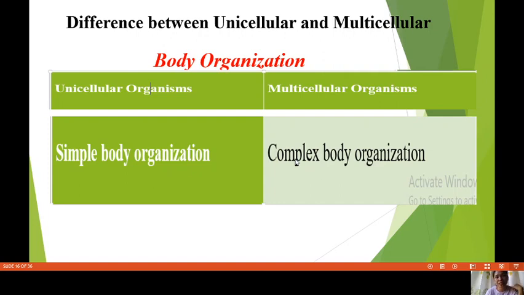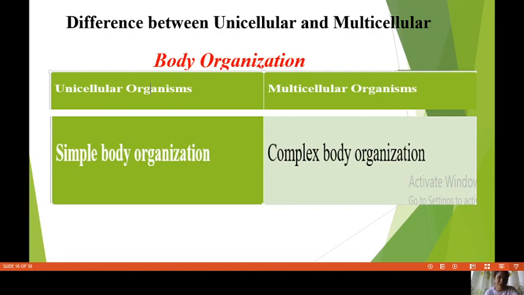Because we have many cells inside our body and they have their own functions. Like our heart has different types of cells. It's complex inside our heart. They have different functions. And our brain also has different cells, and it's also complex inside our brain. So that's how it is. They perform their own processes. But in the simple body organization of the unicellular, this one cell performs everything.